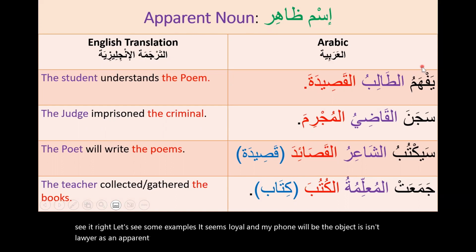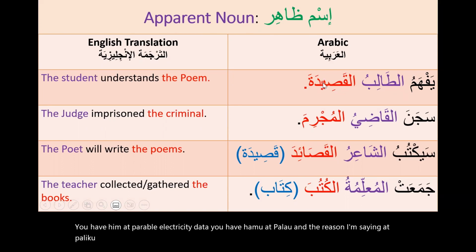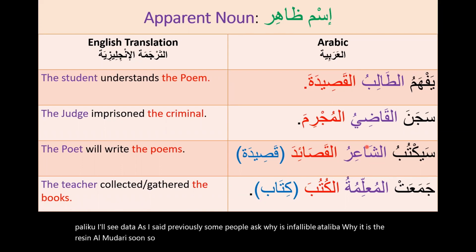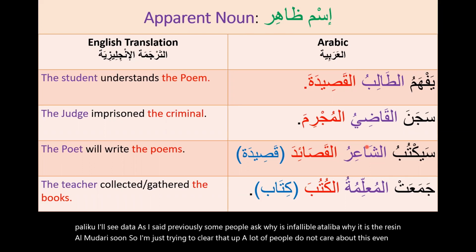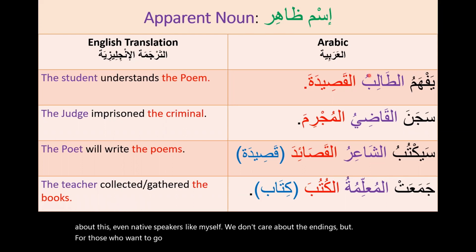Let's take some examples. يفهم الطالب القصيدة. And the reason I'm saying الطالب القصيدة, as I said previously, some people ask why is al-talibu, al-talibi, why is it al-mudarrisin, al-mudarrisun. So I'm just trying to clear that up. A lot of people do not care about this, even native speakers like myself, we don't care about the endings, but for those who want to go the extra mile, here it is.